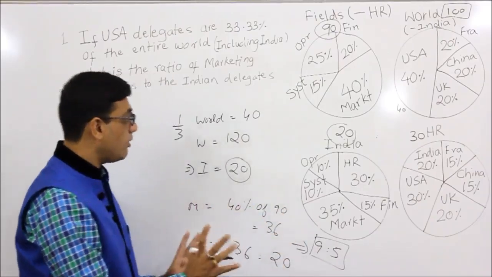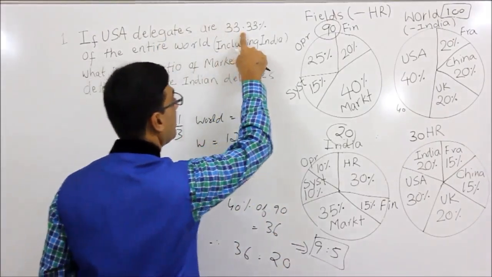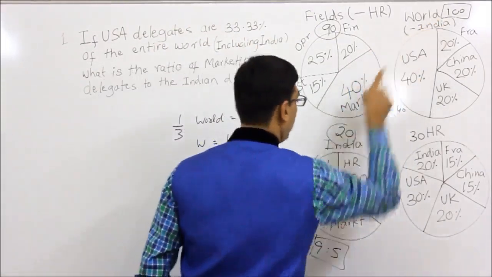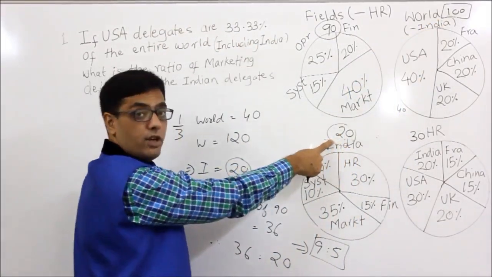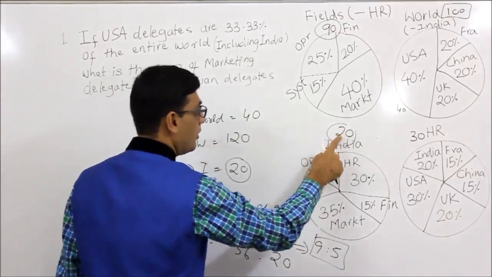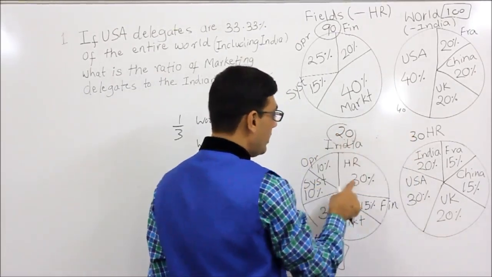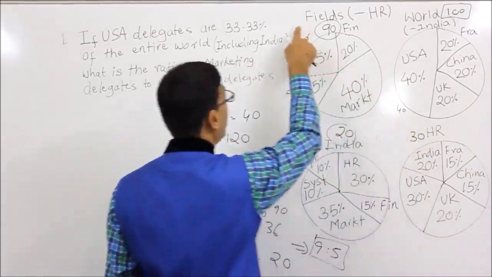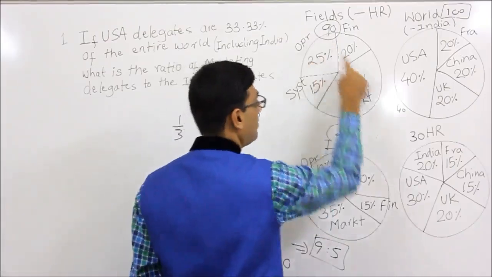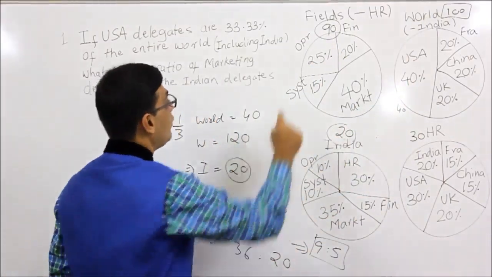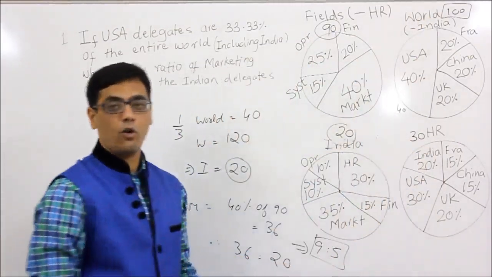So let's go back. First of all, 33.33, so we took 1/3. If we took 140, this is 130. So this is 100 plus 20 to make it 120, the entire including India. So if this is 20, this is 30. This is beauty. 30, 20%, 20, 30% to be same. If this is 30, this is 90. Another beauty, because this plus this should be equal to this plus this, total of the entire people. And once we get all four, we can find all percentages.